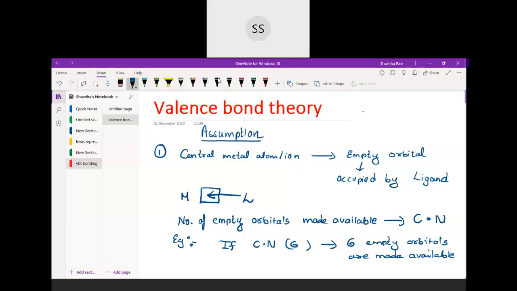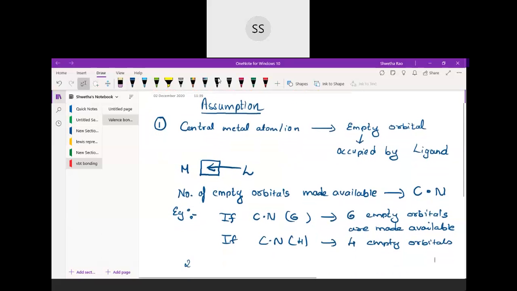And if the coordination number is 4, then 4 empty orbitals will be made available. I hope this point is clear to everyone.